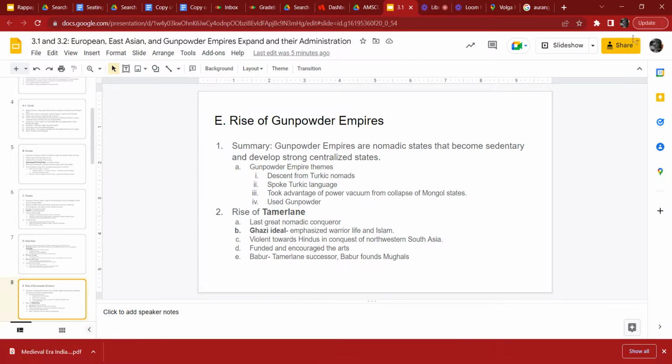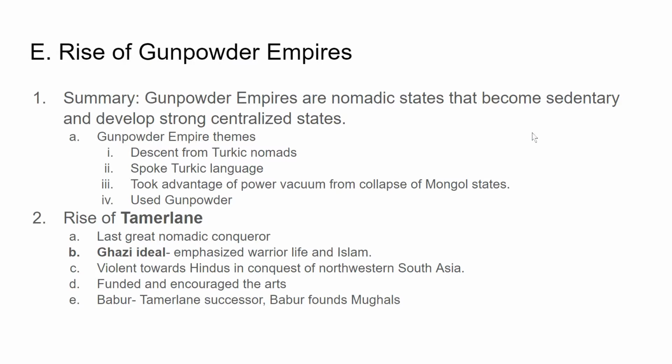All right. So moving back over here. They're descended from Turkic nomads. They speak Turkic languages. They take advantage of a power vacuum from the collapse of the Mongol states. If you remember, after Genghis Khan's grandchildren can't figure out how to keep the empire together, the Mongol Empire collapses into these 4 different states, and then gradually those collapse even more.